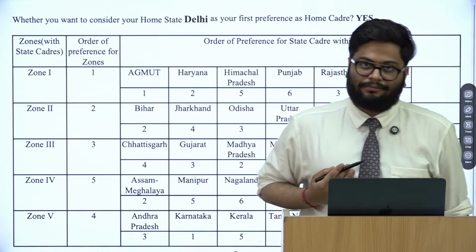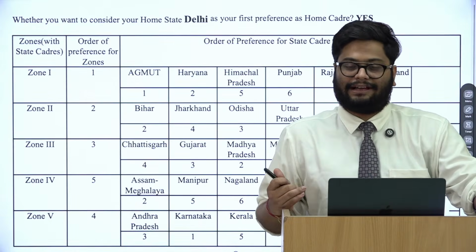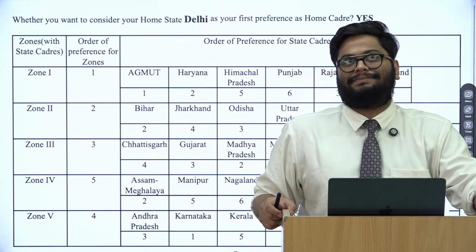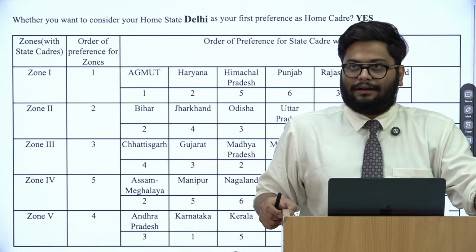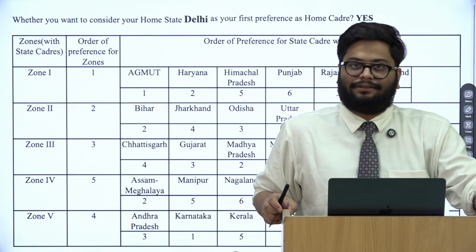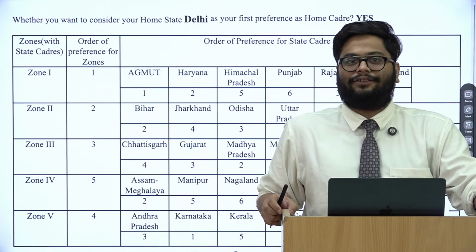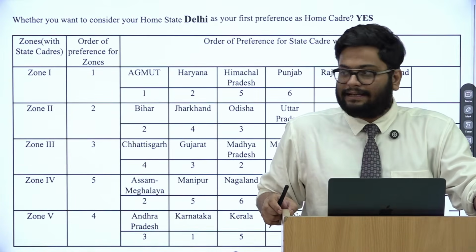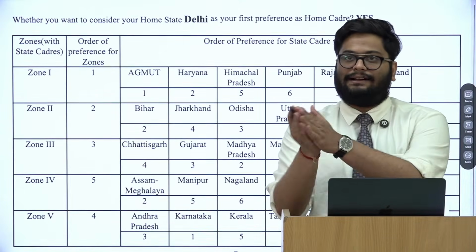For instance, if I am from Haryana and my schooling or college has happened in Delhi, or I have a permanent residence in Delhi, I can smartly play with two, or if I have parents' background from another state, I can display that also as my home cadre. So earlier I had an option to game the system by having multiple home cadres or home states, and I could cleverly place that as insider and outsider.